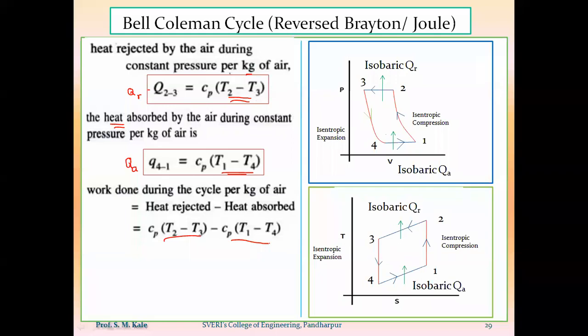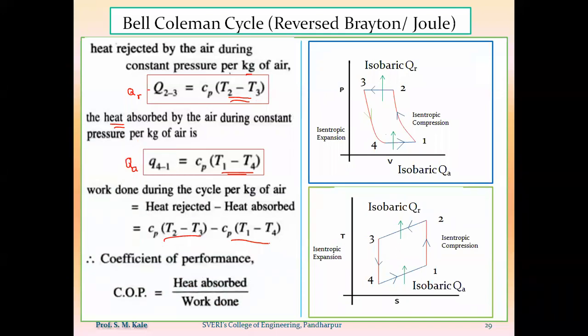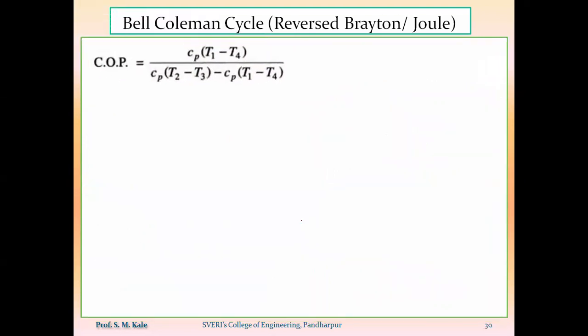Now here if I want to calculate the coefficient of performance, it is nothing but QA divided by QR minus QA. That means I have to take the ratio of these two quantities, this one and this one. So COP will be equal to Cp into T1 minus T4, since QA is nothing but that, divided by QR minus QA, which is Cp into T2 minus T3 minus Cp into T1 minus T4. So this is the formula for COP.